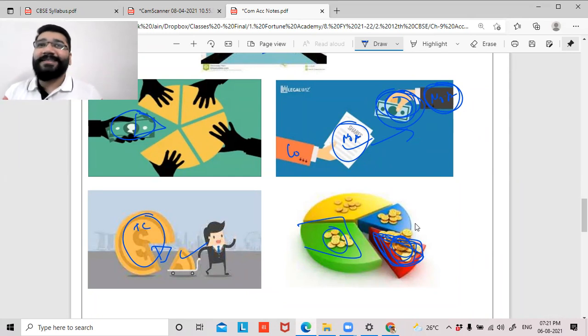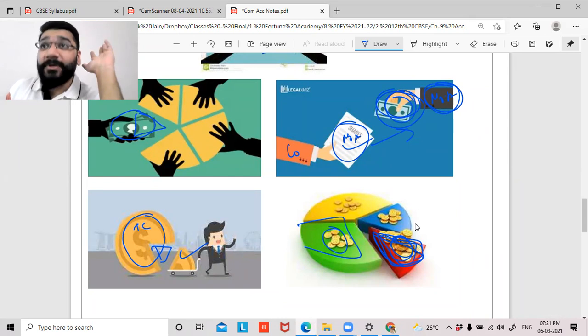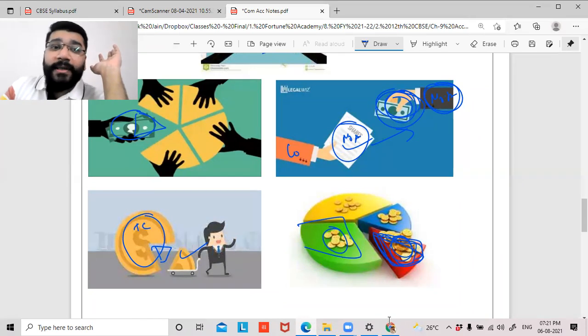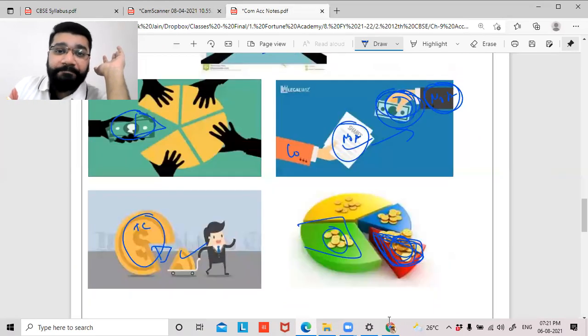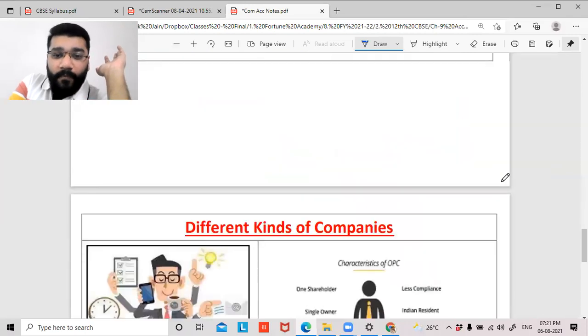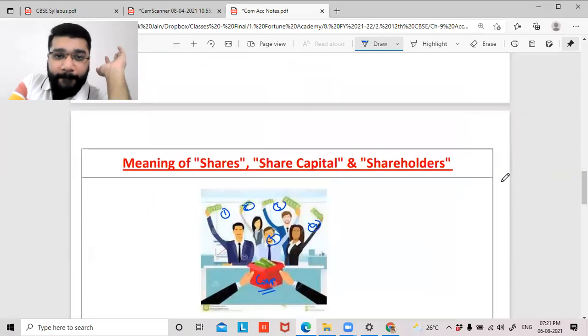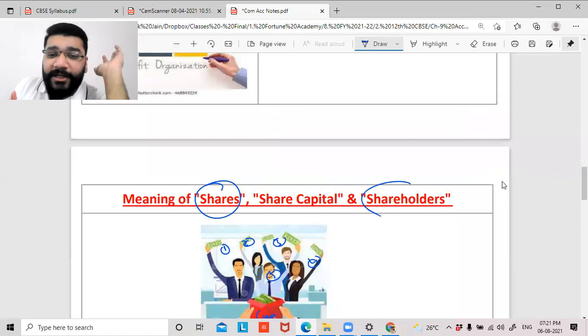So that gives a class. We want to be called members, not owners, man. Owners is like partnership will have owners. We are companies, man. So we should be classy. So it is called shareholders and members. Shareholders is otherwise called members. So are you clear with the meaning of shares and shareholders?